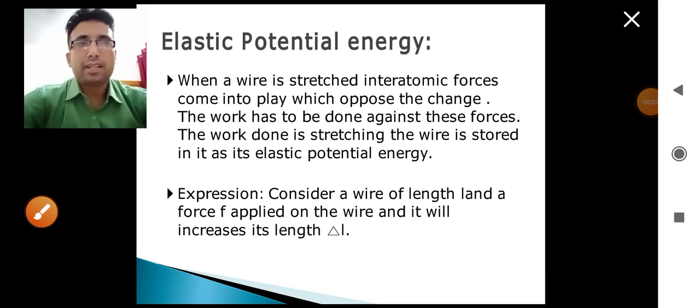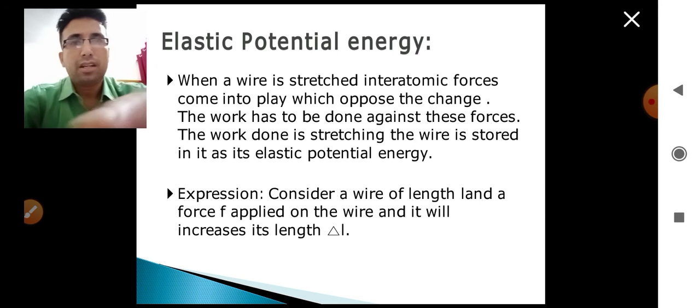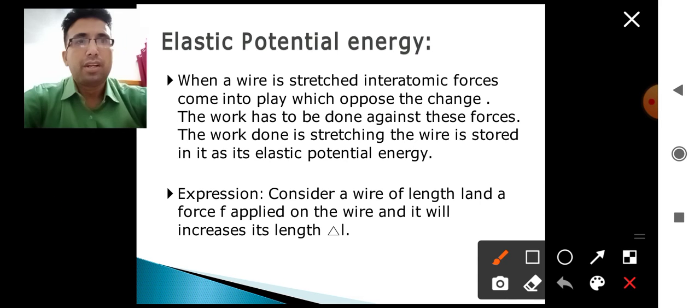Good morning once again. In continuity of the topic, my next topic is elastic potential energy. Now, what is the elastic potential energy?